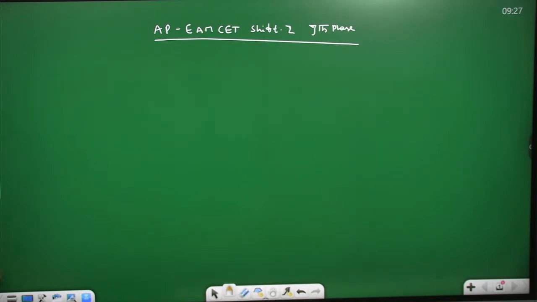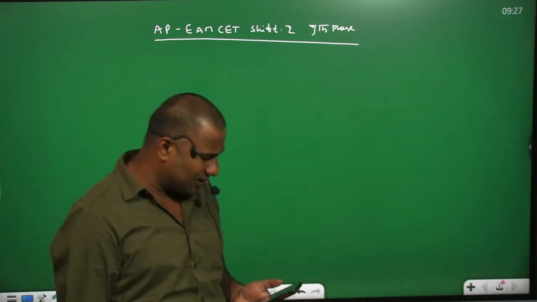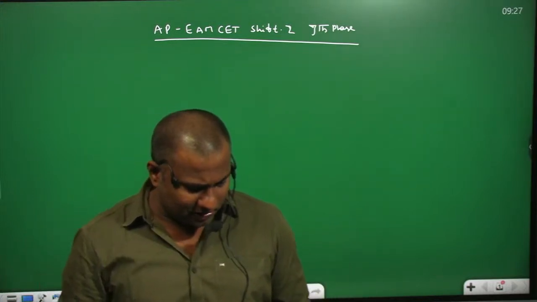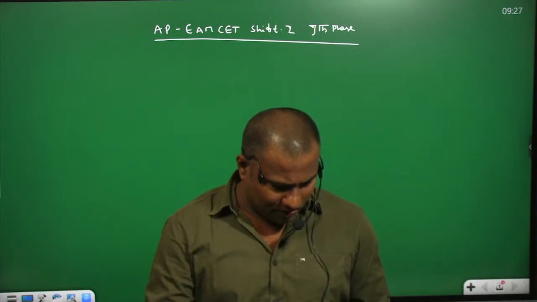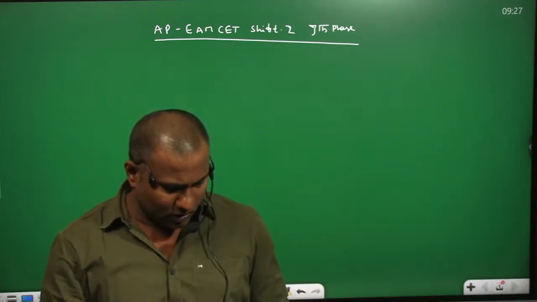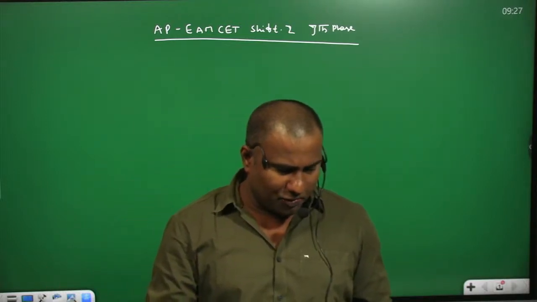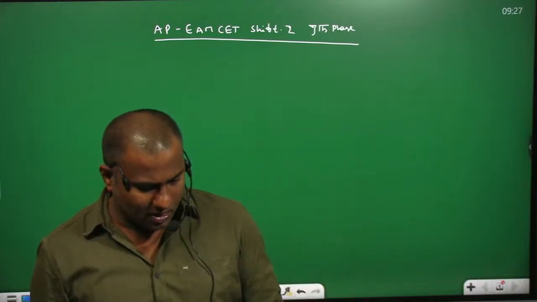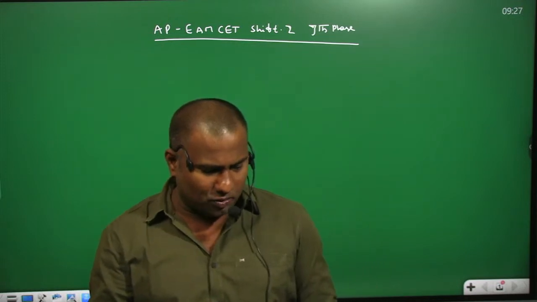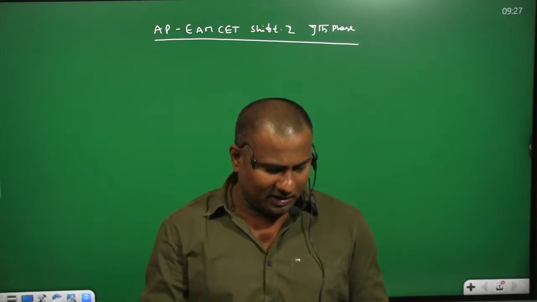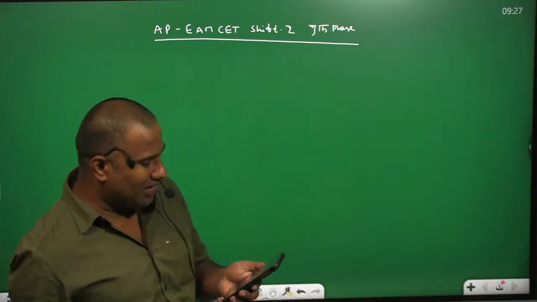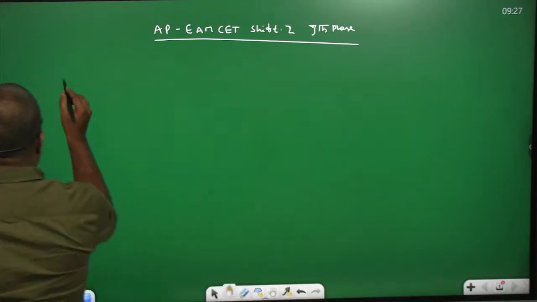Right, see, this is the shift 2, 7th phase. We are discussing the chemistry paper. The question number 1, that is the 121st question. The work functions for the metals are given. How many of the above metals do not eject the electron when they are made to strike with radiation of a given wavelength? So the wavelength of the radiation is given.